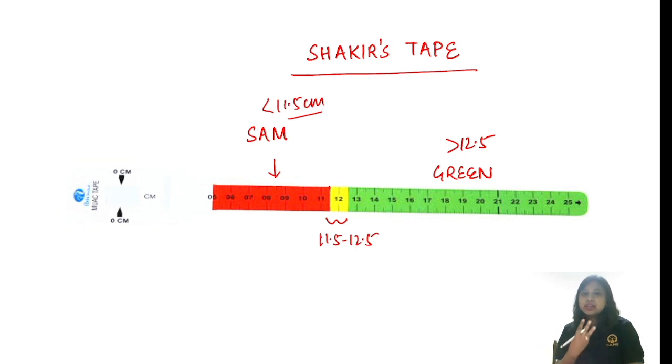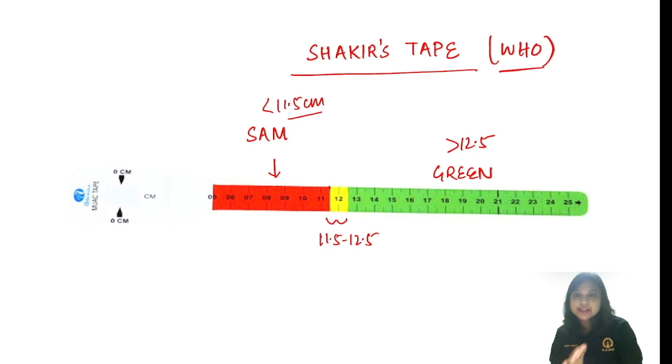So what zones are there in Shakir tape? We have green, red and yellow zone. Red is danger. Red, that is severe acute malnutrition. Green is good, no malnutrition. Whereas yellow is borderline, 11.5 to 12.5. So this is the new WHO grading in case of Shakir tape. So you need to remember this and this image for your future exams.